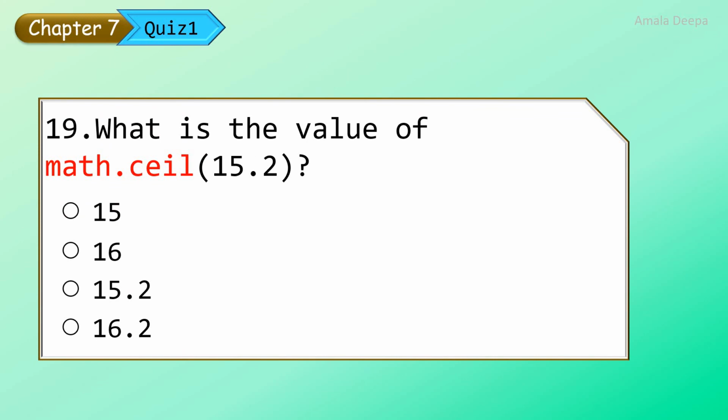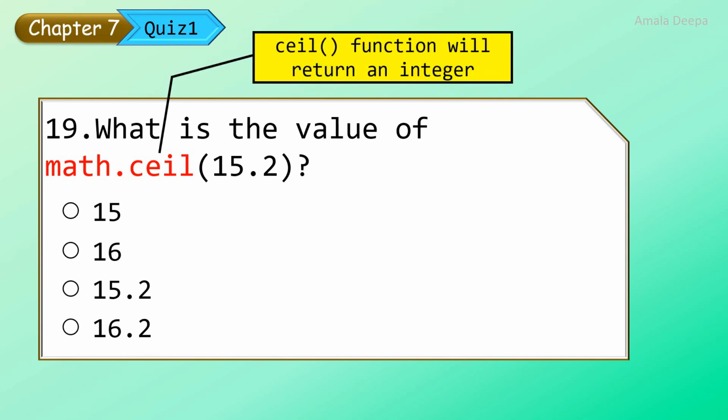What is the value of math.ceil of 15.2? Once again, the ceil function will return an integer value as the result. So the options 15.2 and 16.2 can be ruled out.